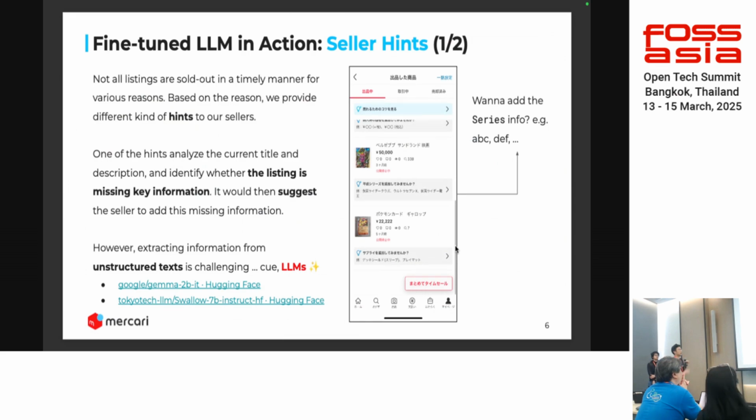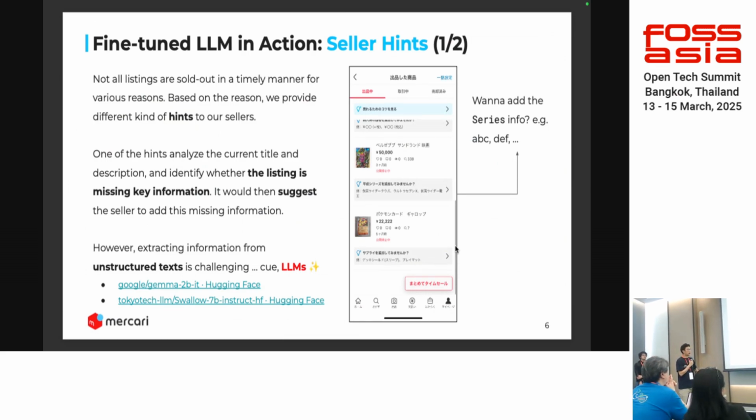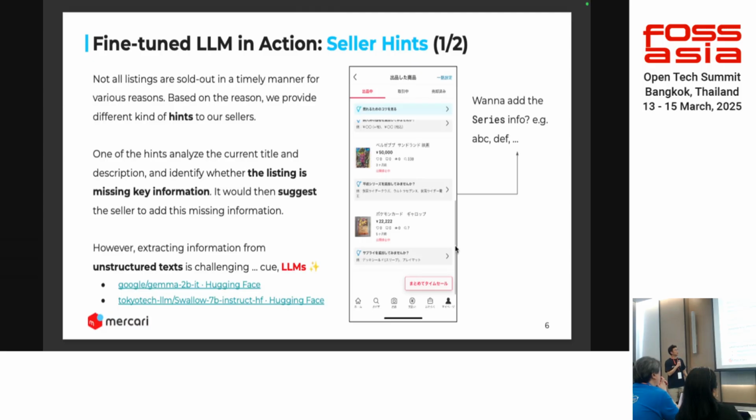Right, moving on to the slightly technical side of the talk. After the LLM boom in around 2021, 2022, when OpenAI released ChatGPT for the first time, our company has been trying to look for use cases in which LLMs can improve our platform. One of the use cases is what's called the seller hints.